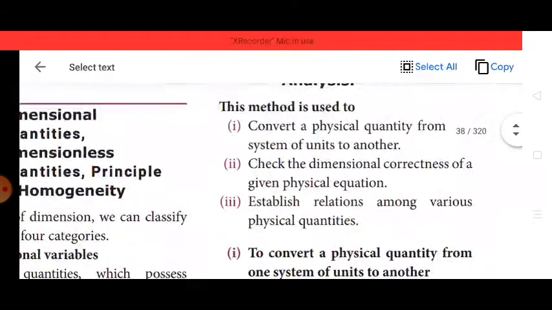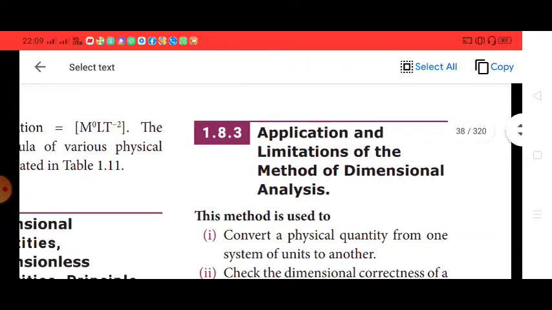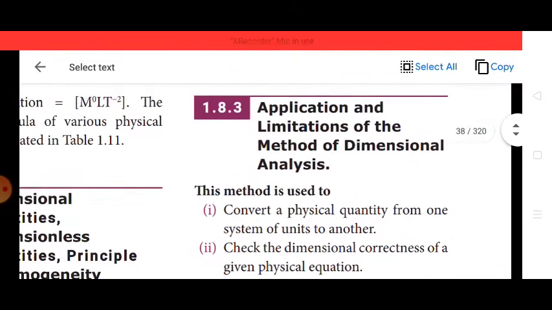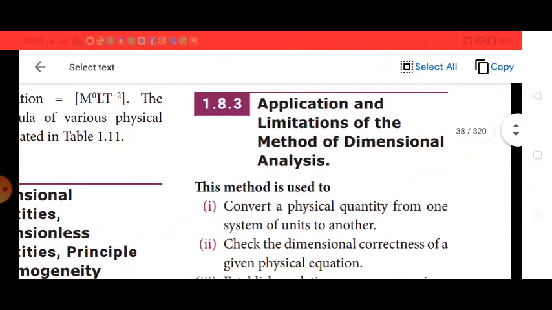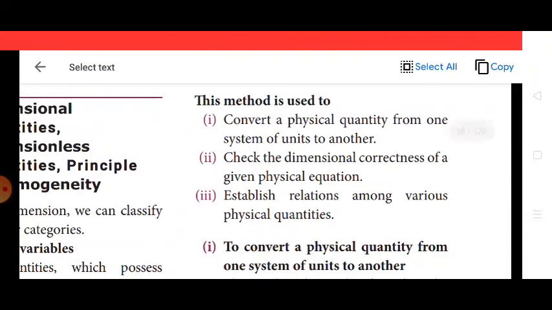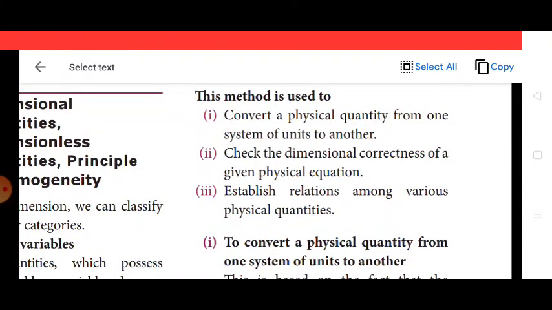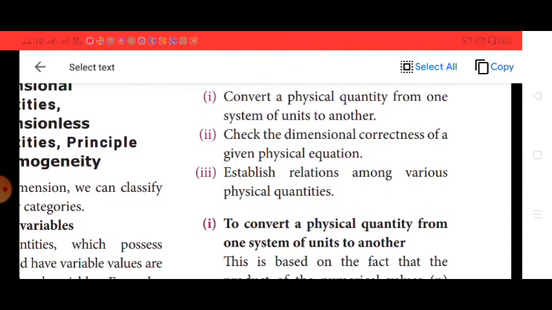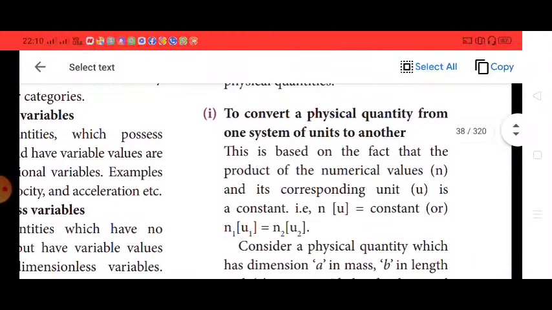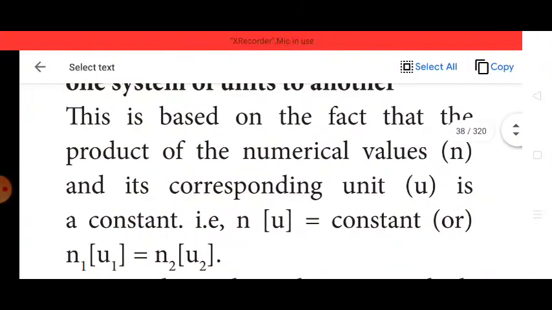We move to the next topic, 1.8.3, application and limitations of the method of dimensional analysis. This method is used to, first point, convert a physical quantity from one system of units to another. Second, check the dimensional correctness of a given physical equation. Third, establish relations among the various physical quantities. Very important. First point, to convert a physical quantity from one system of units to another. This is based on the fact that the product of the numerical value n and its corresponding unit u is a constant.